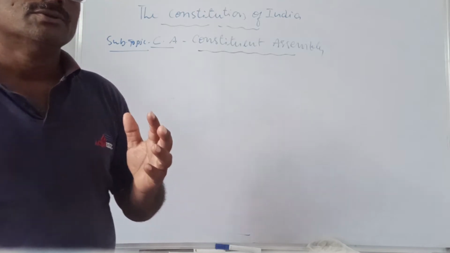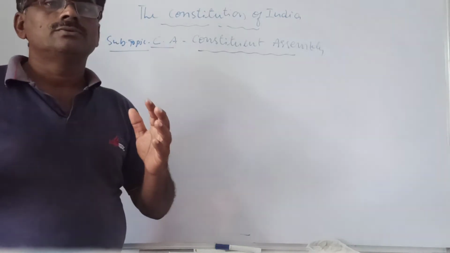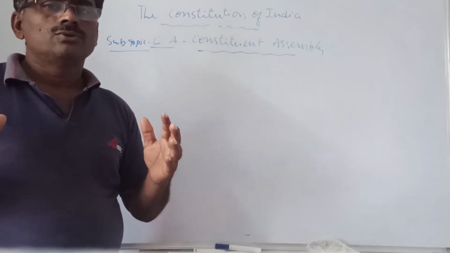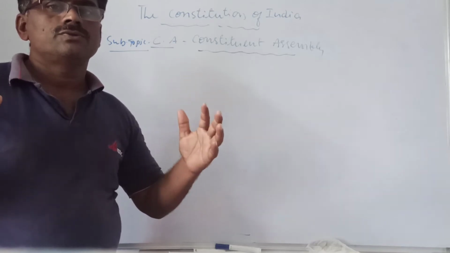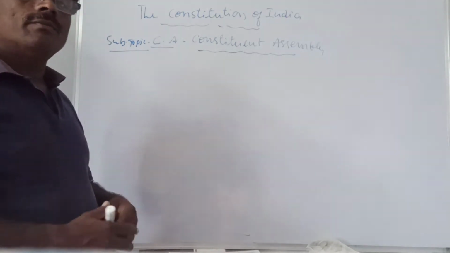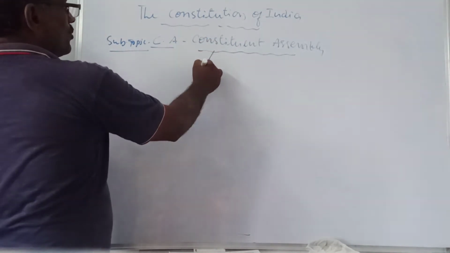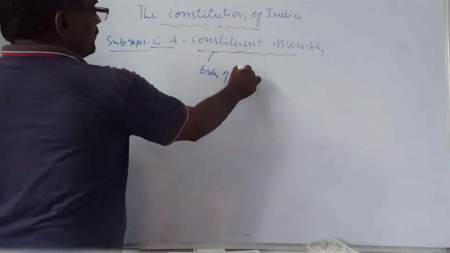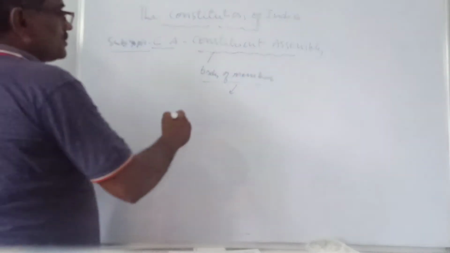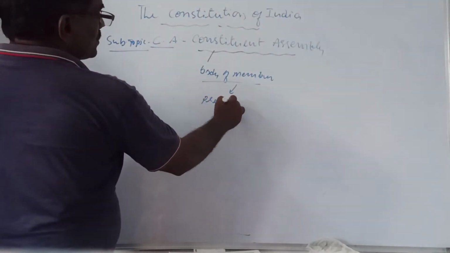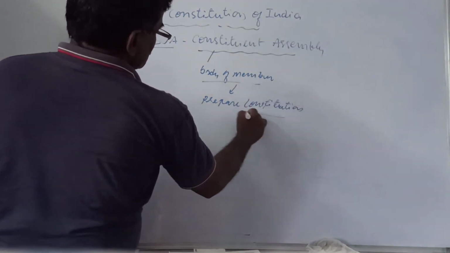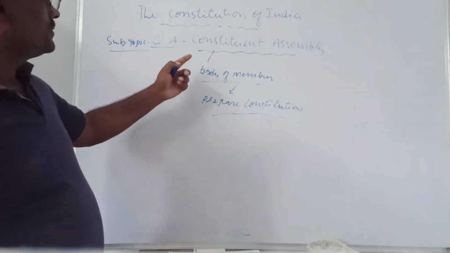If you want to understand how the Indian Constitution was written, we must go through the Constituent Assembly. CA is a body of members. They are members for what? To prepare the constitution. To prepare the constitution, a particular body was elected, which we call the Constituent Assembly.